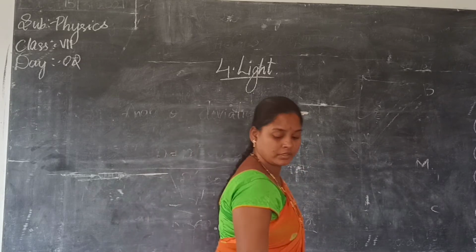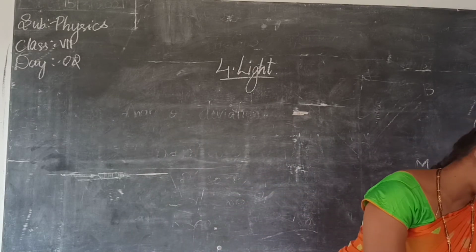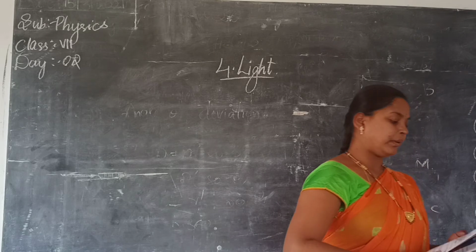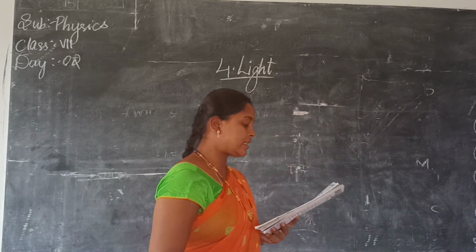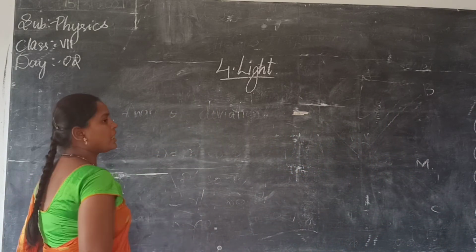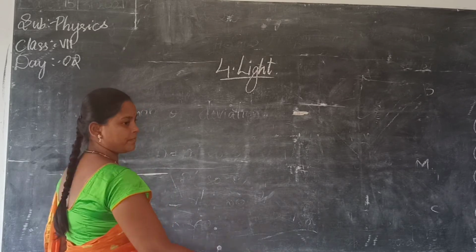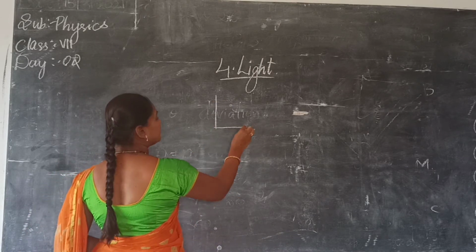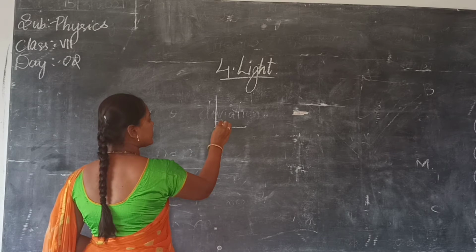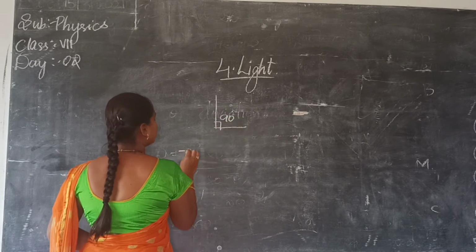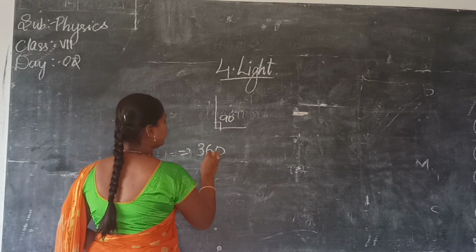Let us see now. What is the formula for the number of images formed by two plane mirrors? It is 360 by theta. For example, let us take 90 degrees. So the mirrors are placed like this at 90 degrees. What is the angle? 90. So what is 360 by 90?